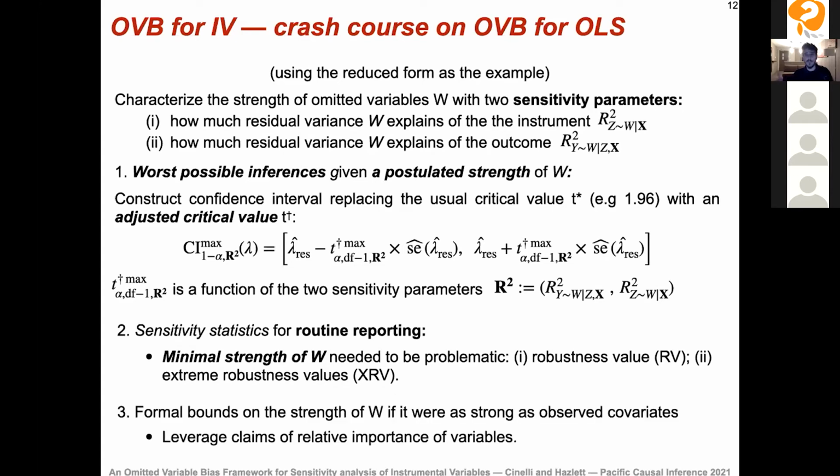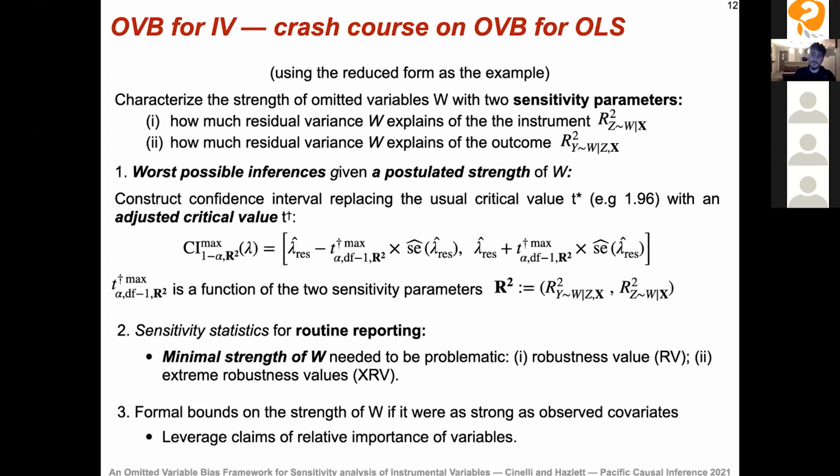And then the third thing that we can do in the sensitivity analysis for OLS is to compute formal bounds on the strength of the omitted variables W, if they were as strong as the observed covariates X. And why would we want to do that? This can help us leverage claims of relative importance of variables.